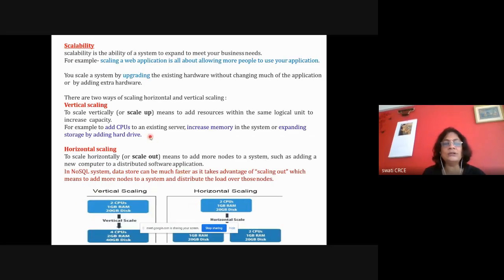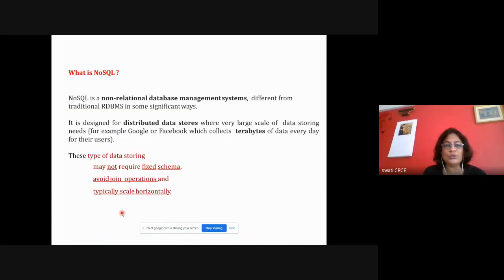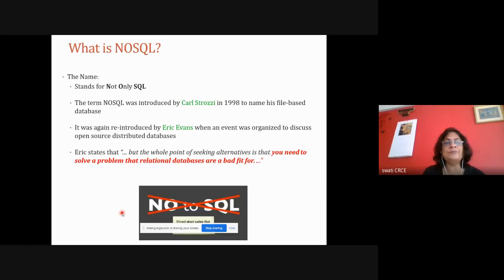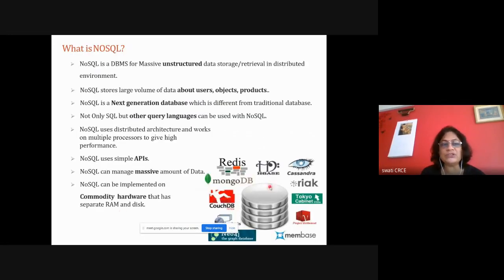The word used for horizontal scaling is scale out, and for vertical scaling the term used is scale up. So here scale out is used, and terabytes and petabytes of data can be stored. Features: it is for unstructured, next generation databases, and allows you to access the database using APIs.